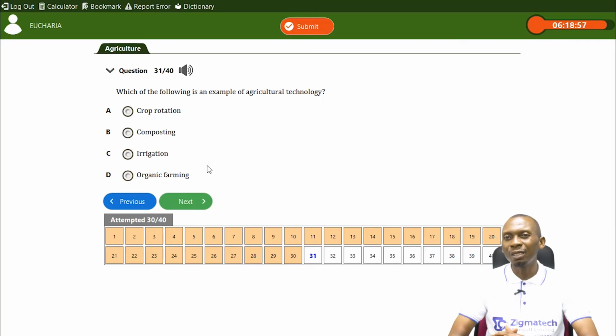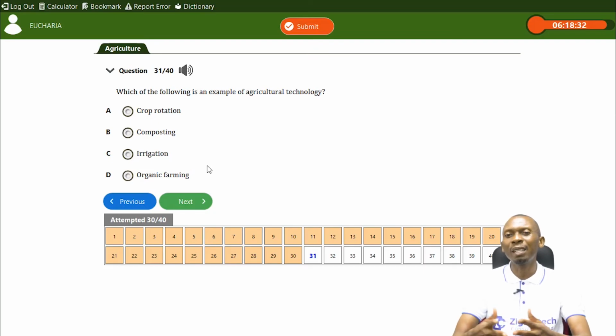When we talk about technology, application of scientific knowledge, that's what technology is about. So here we have crop rotation. Crop rotation is a farming system. Composting is also a farming system where plant and animal residues are rotting down. Irrigation has to do with technology. It's a device that is used to apply water artificially to the farmland.